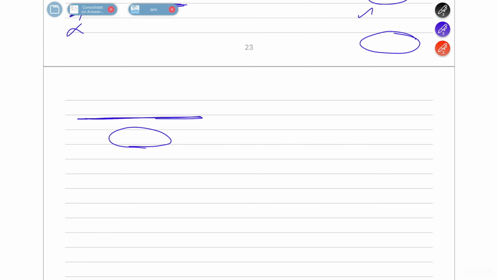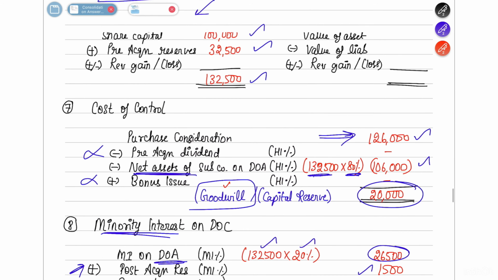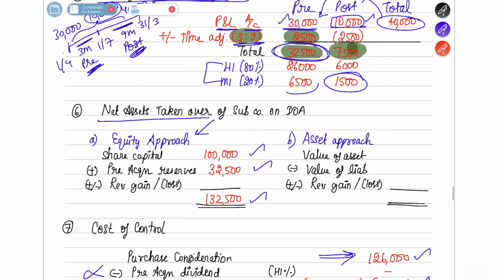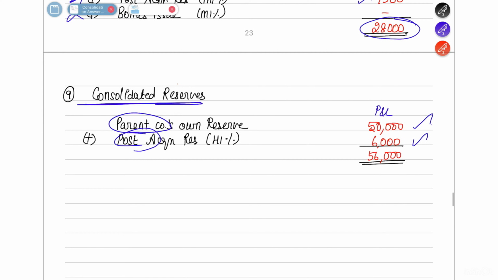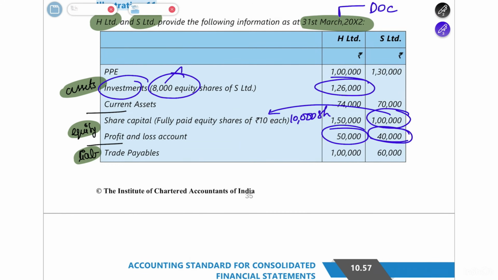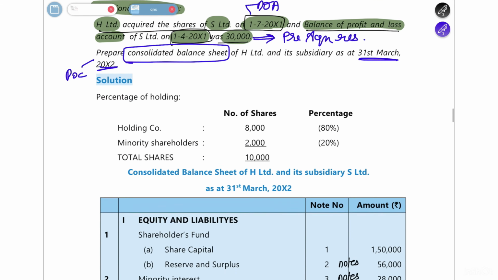So 50,000 is there in the P&L account, and then you also add the post acquisition reserve. The post acquisition reserve, as we have already found out, is 6,000 rupees. So if you write 6,000 rupees of post acquisition reserve here, a total of 56,000 will be your consolidated reserves. All this you now have to put into the question and solve the answer. As simple as that.